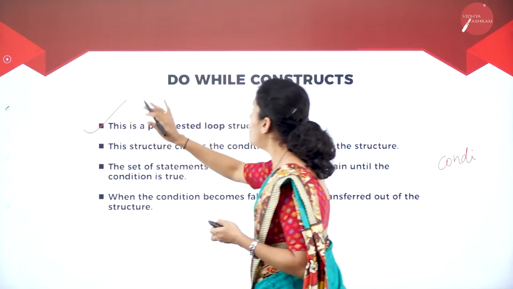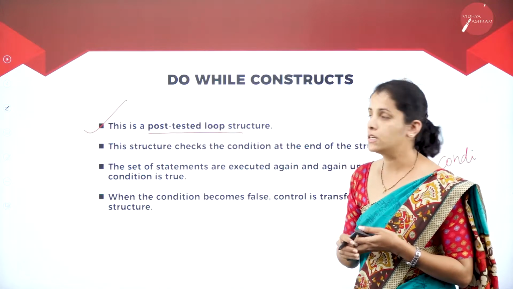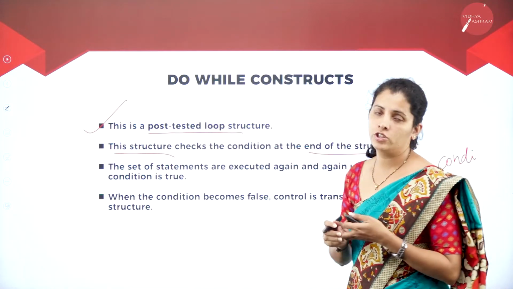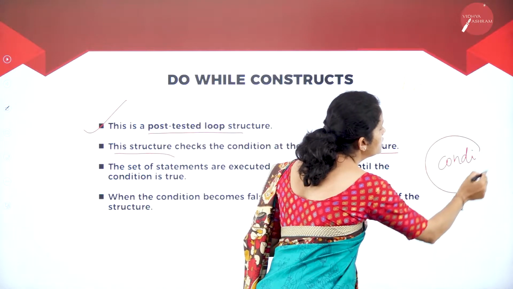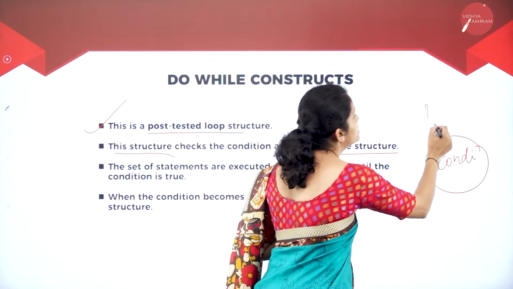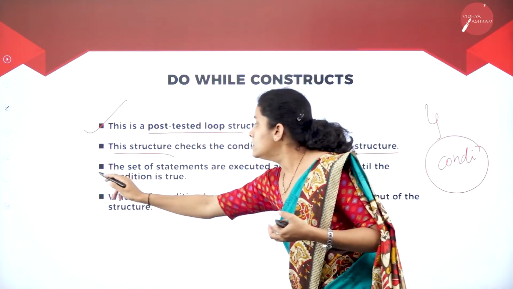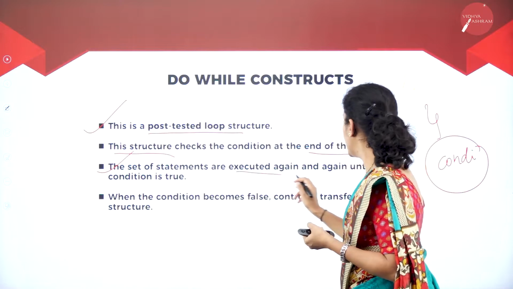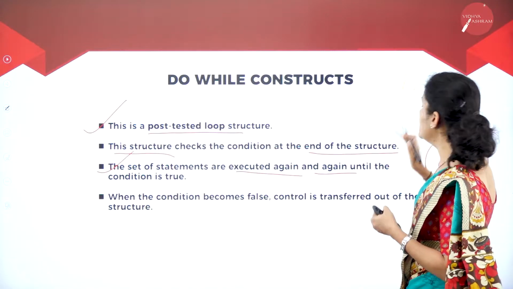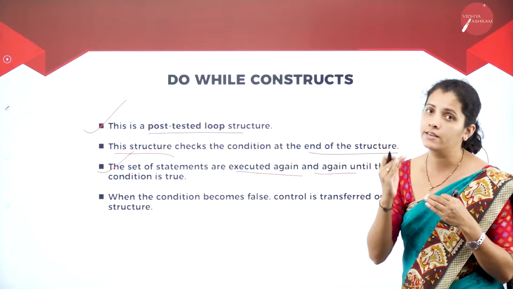So this type of construct is called post tested looping construct. This construct checks the condition at the end of the structure. That means the conditions are checked at the end of my statement. Whatever statements I'm going to have is itself called structure. The set of statements are executed again and again until the condition is true. That means at the beginning, I'm not going to check the condition. So what I will do, I'm going to execute a certain set of codes.